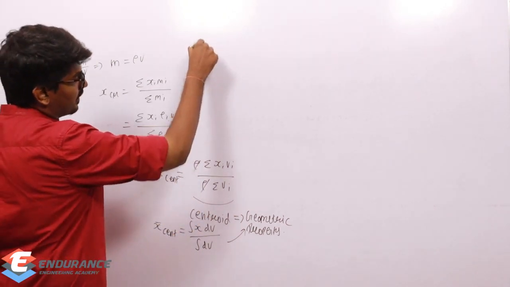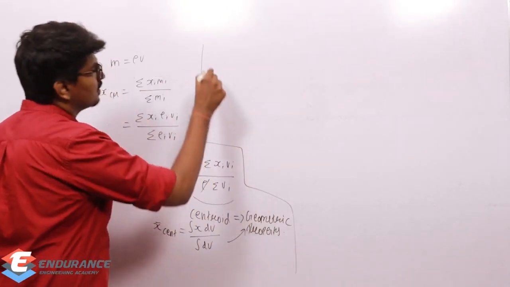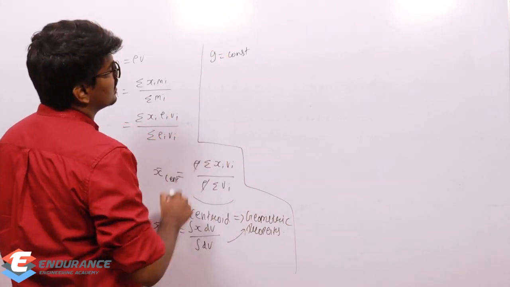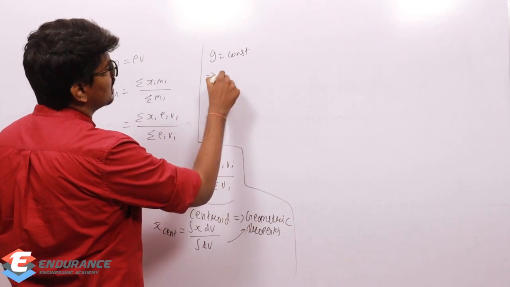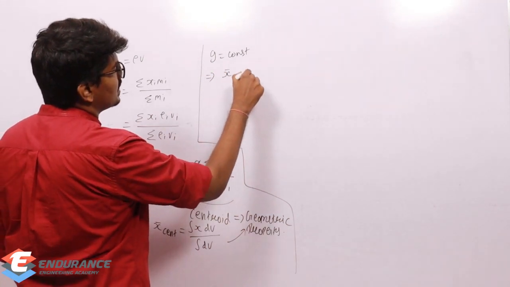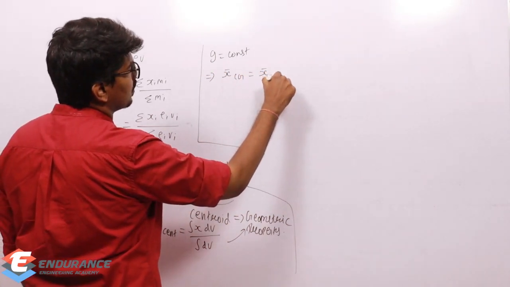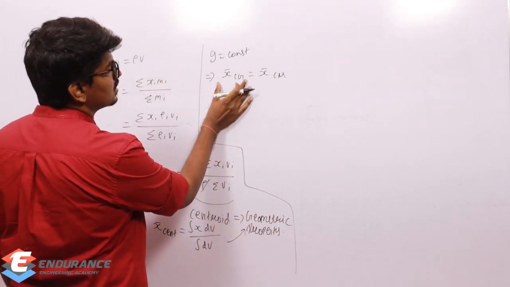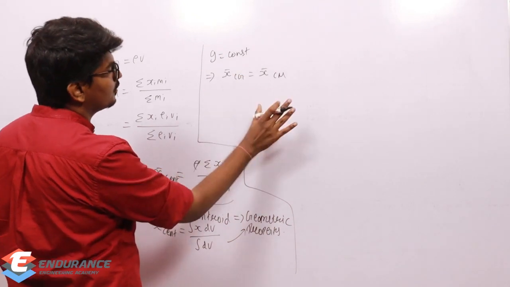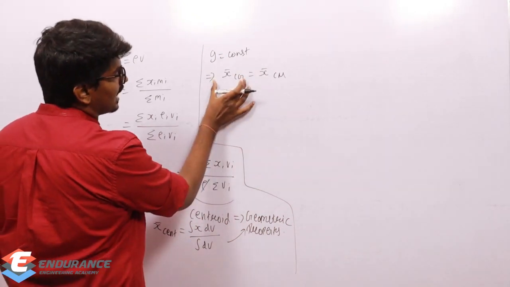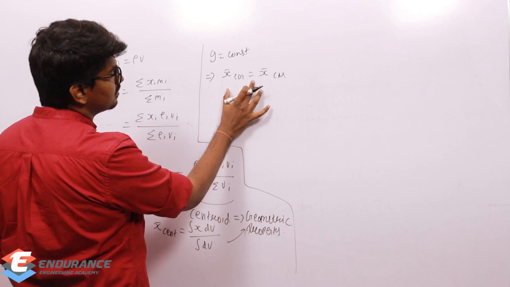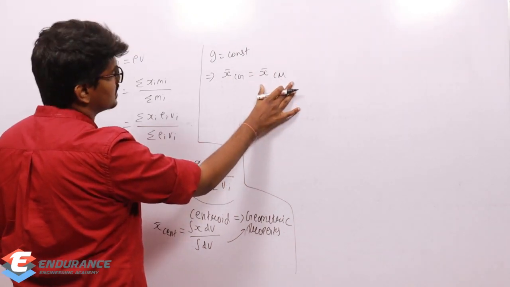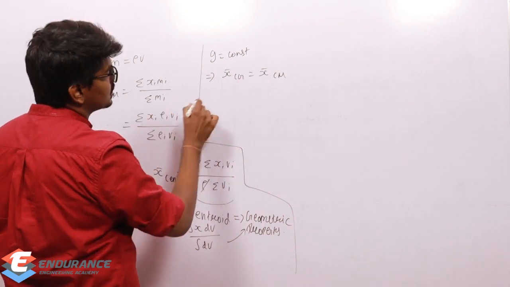Listen, when acceleration due to gravity g is constant, center of gravity is equal to center of mass. That is a property related to gravitational force, so the gravitational distribution becomes equal to the mass distribution or density distribution when g is constant.